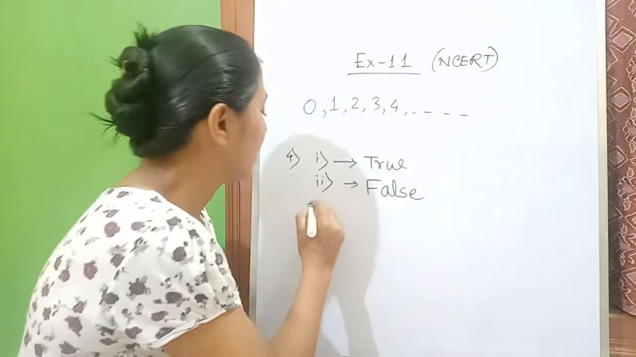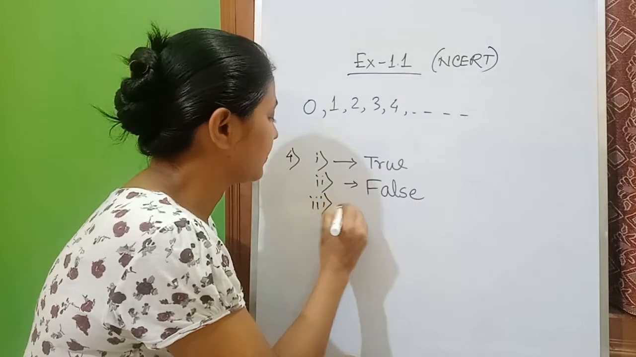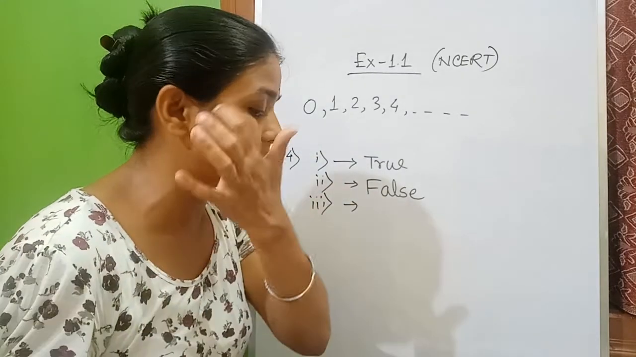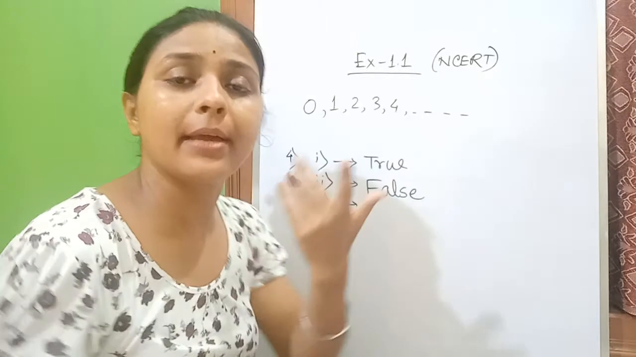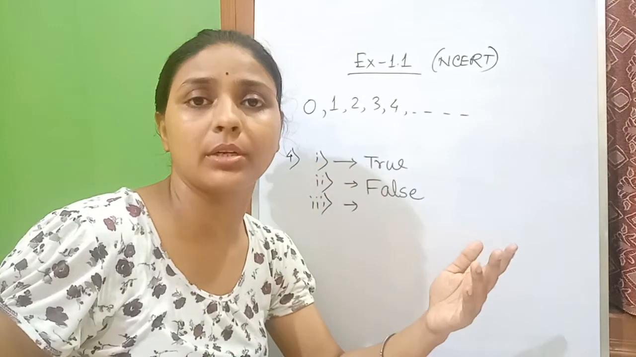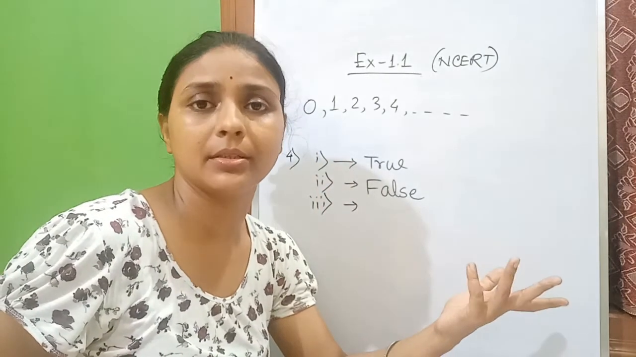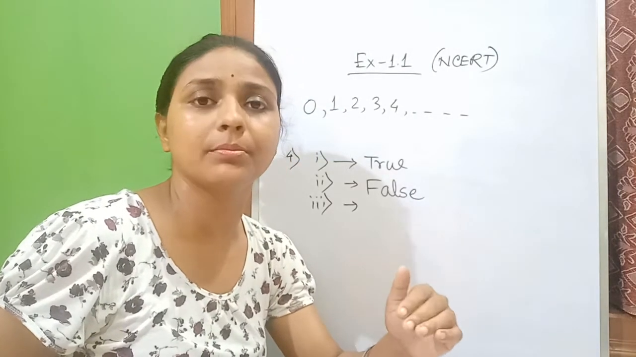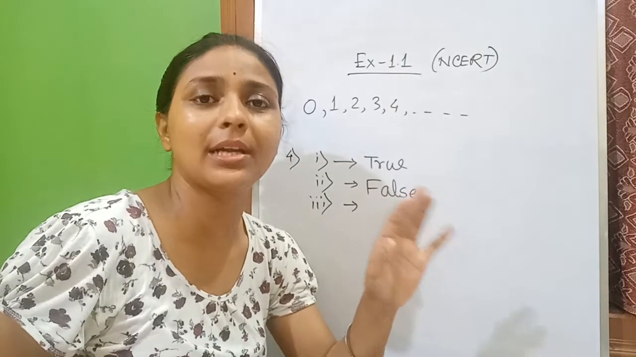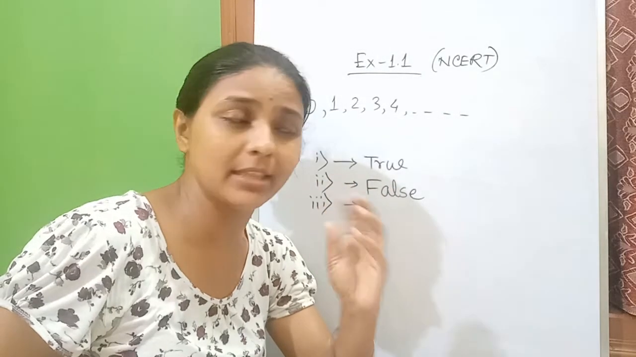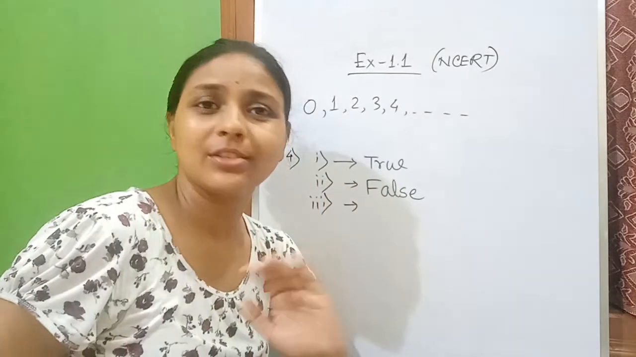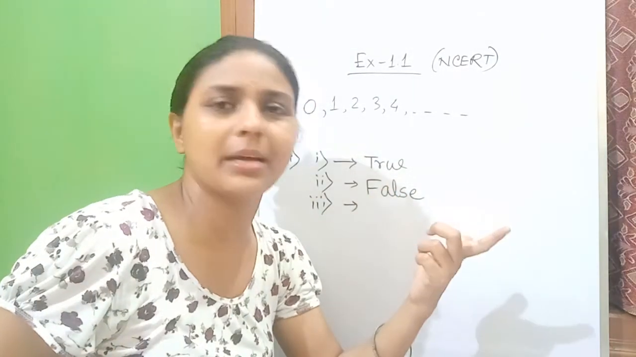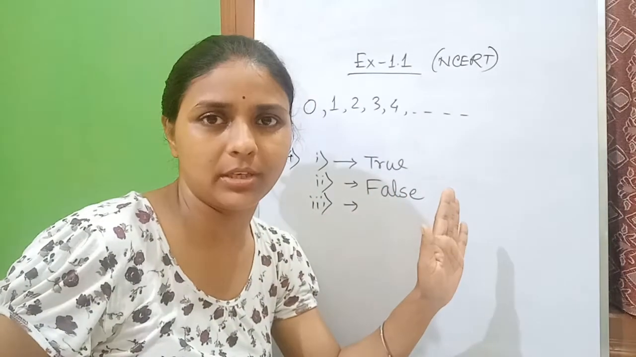Okay? Coming to number 3. Every rational number is a whole number. Every rational number is a whole number. Can't be. Because rational numbers are in the form p by q. Whole numbers are in the whole form, so there is no fraction included over there. So a rational number is not a whole number.